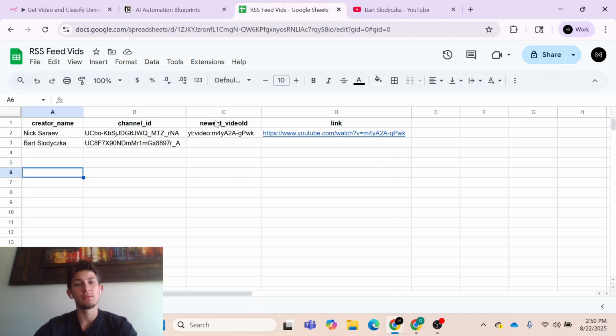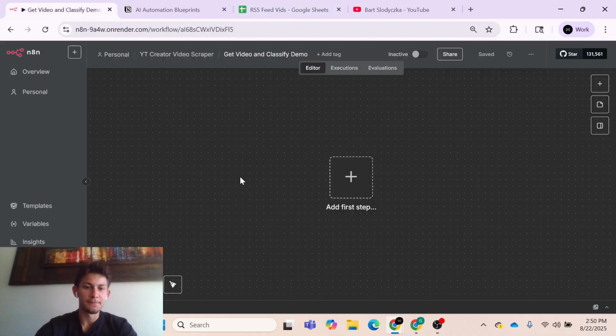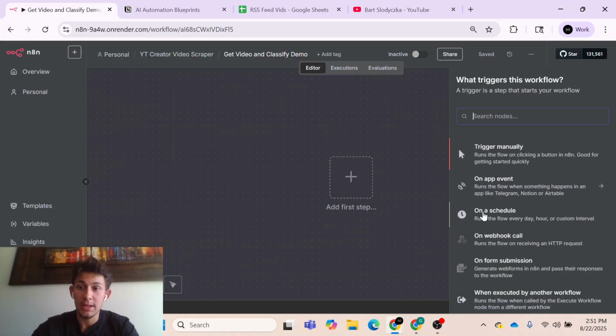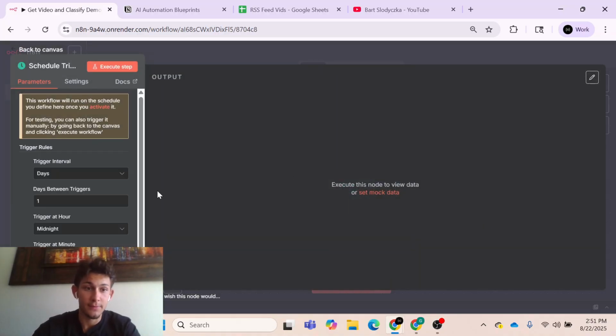So now let's actually start building. Let's go back here to n8n. The idea is if we want to check that a YouTuber has posted something new, that's something you would check daily, weekly, or on a certain fixed time interval. And so the trigger for that is a schedule trigger in n8n. This will be our first node. And I guess the most reasonable time interval here is to check maybe every day.